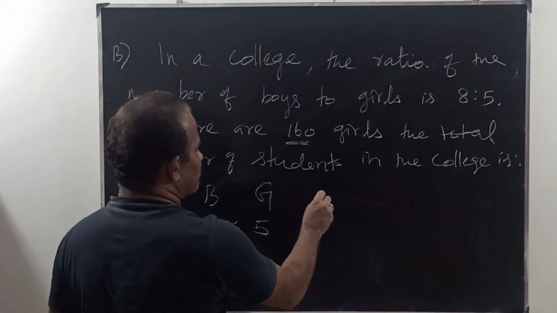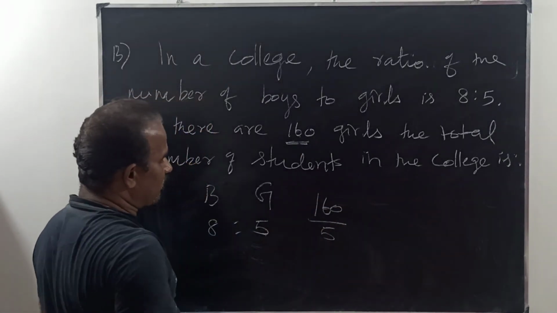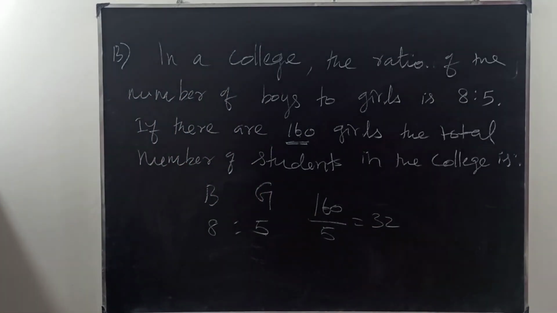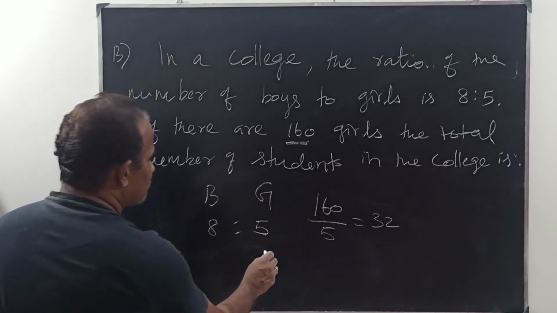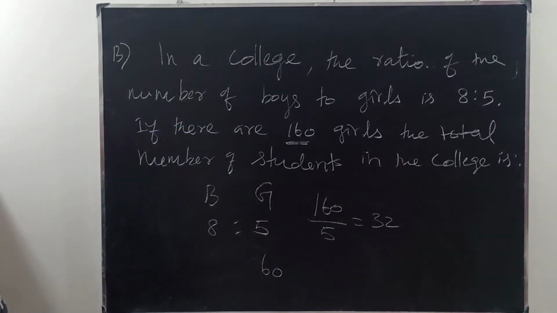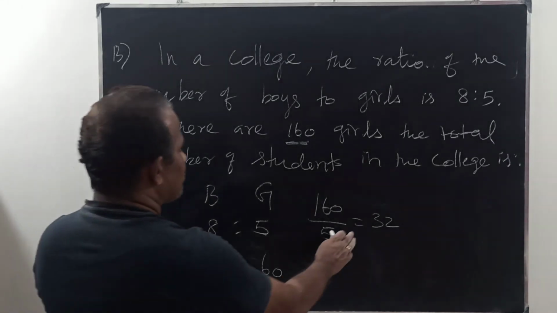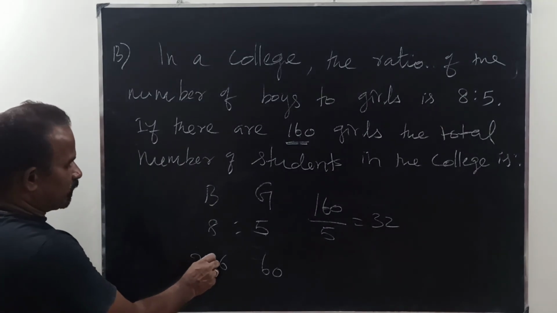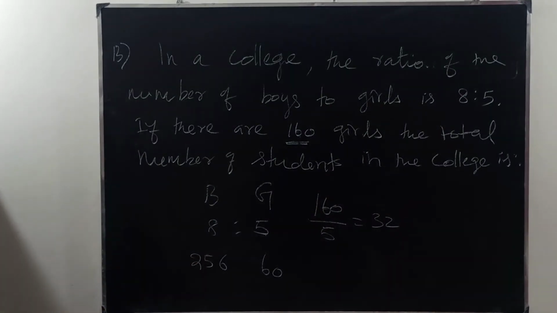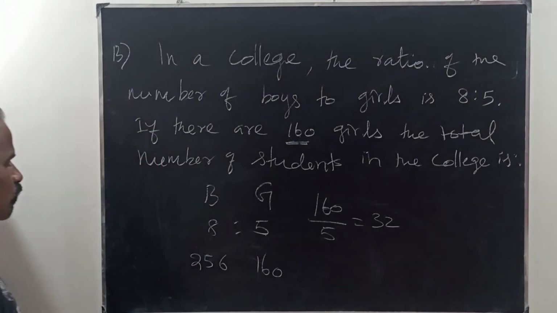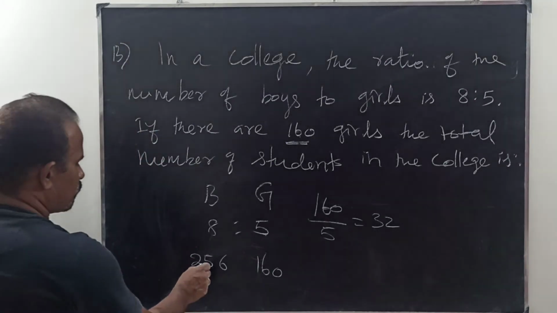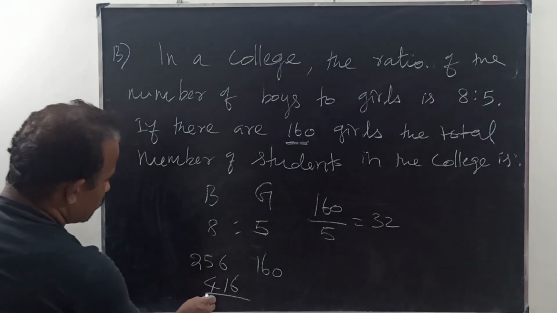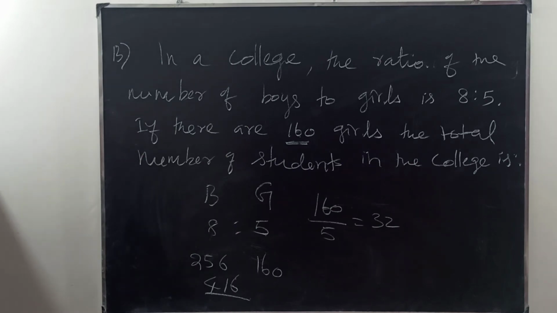What about 1 part? 160 divided by 5, so 1 part is 32. 8 parts is 8 into 32, 256. So 160 plus 256 is 416. Therefore 416.